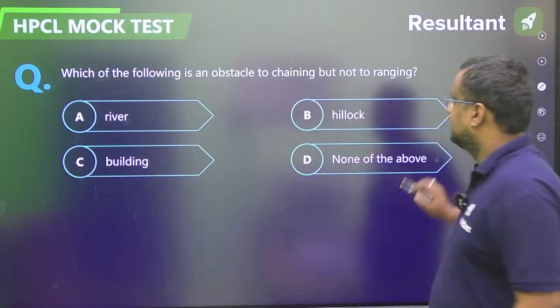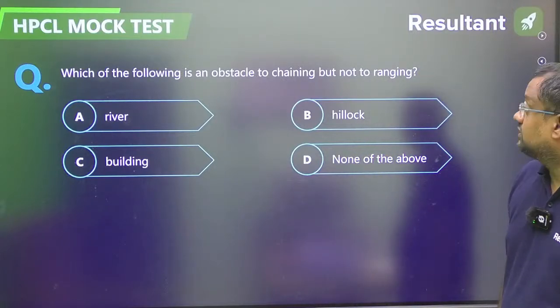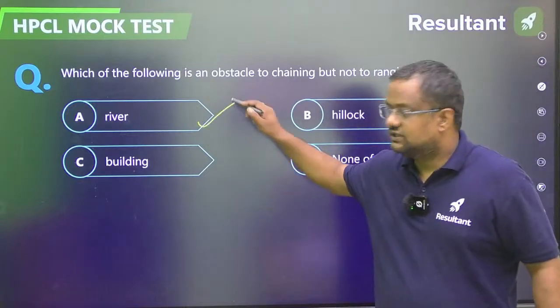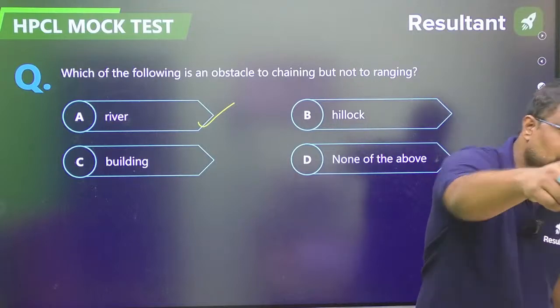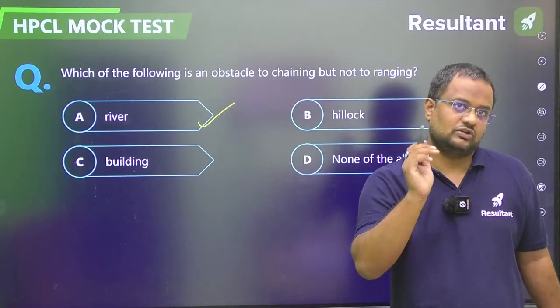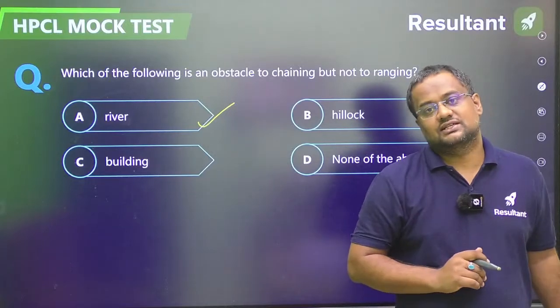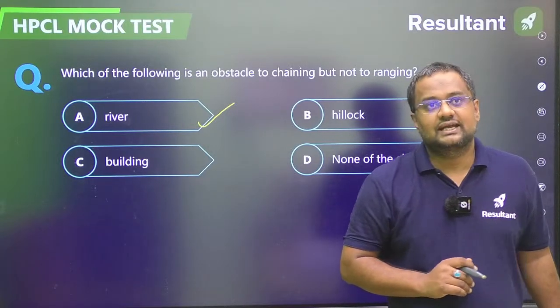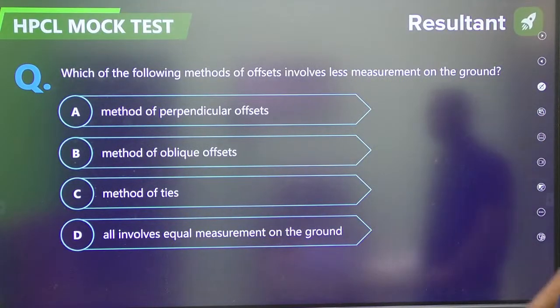Which of the following is an obstacle to chaining but not ranging? River, guys. On the other side of the river, the other bank of the river, you can see that ranging can be done because there is no obstruction in sighting. But you cannot go and measure the distance by tape. Chaining cannot be done. Okay.